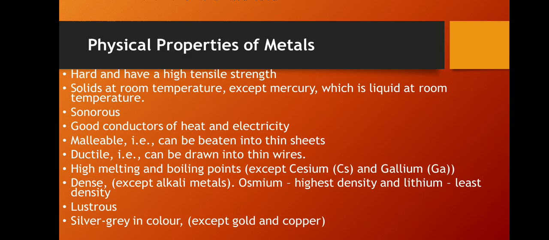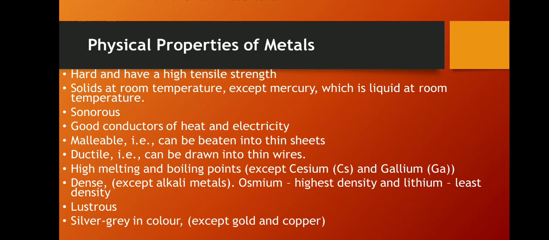Do you know, when metals are struck, they produce a ringing sound, which is known as sonorous, right? It is the reason that bells are made of metals. So all of you understood the different properties of metals, like appearance, physical state, luster, malleability, ductility, sonority, right?